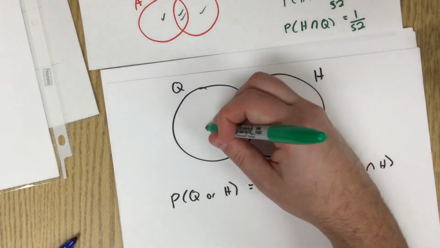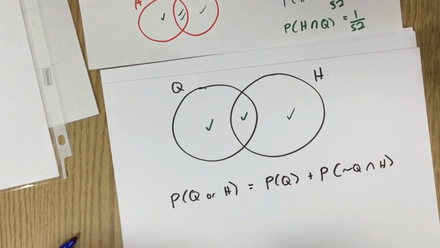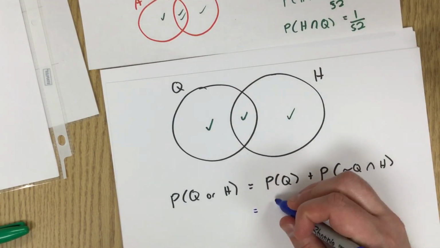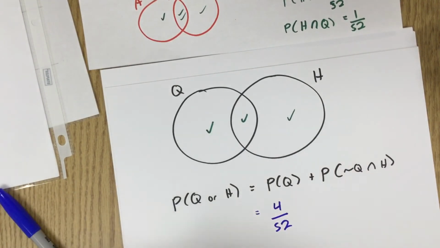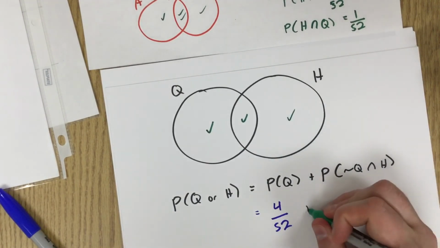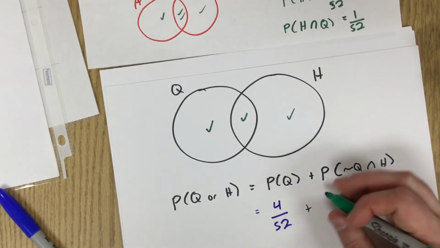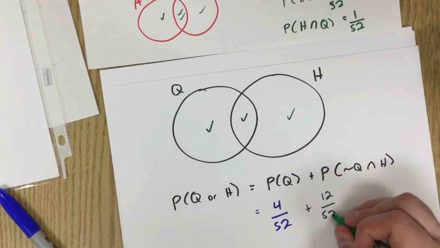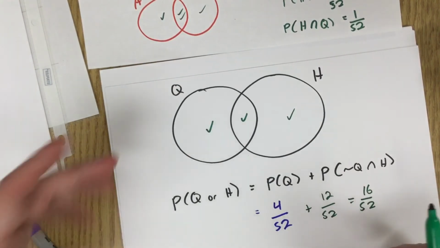Because the queen is going to be these two guys, not queen and heart is just that. In the context of this question, there's 4 out of 52 ways of getting the queen. And the number of hearts that are not queens, there's 13 hearts normally, but we need to not be a queen. That's going to be 12 out of 52, which would just be 16 out of 52, which is the answer we had before.